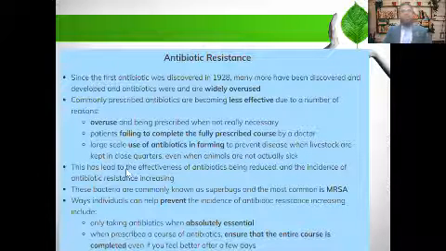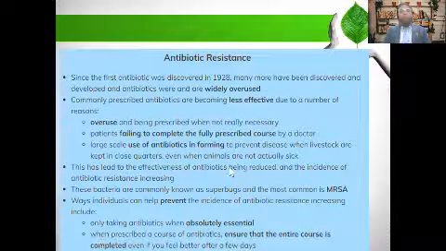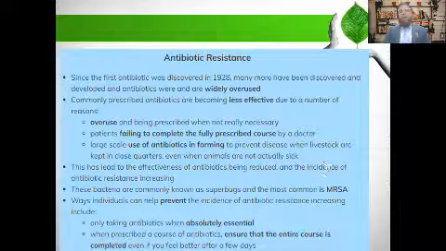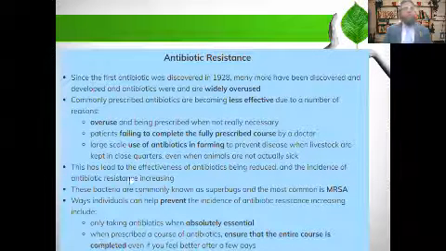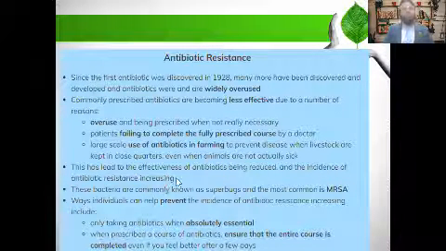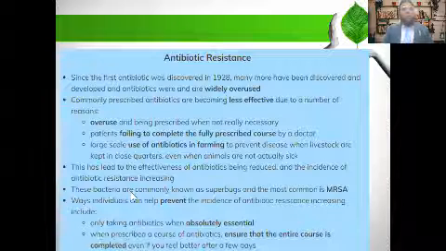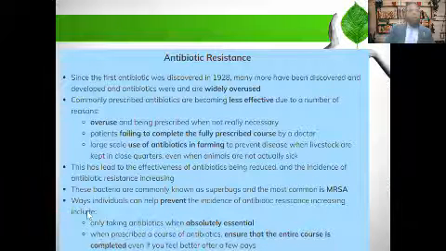This has led to the effectiveness of antibiotics being reduced and the incidence of antibiotic resistance increasing. These bacteria are commonly known as superbugs, and the most common is MRSA.